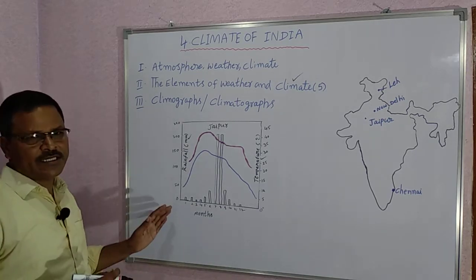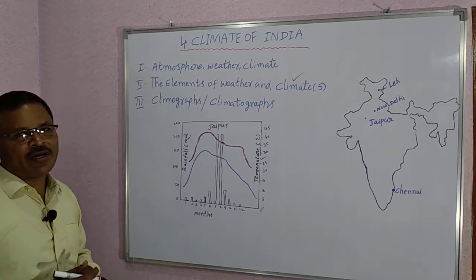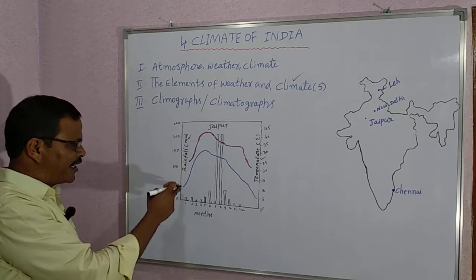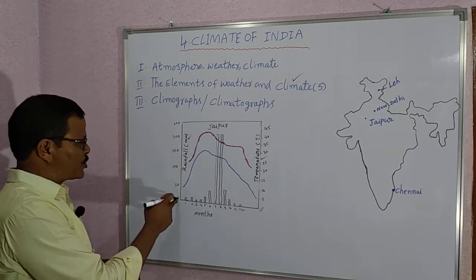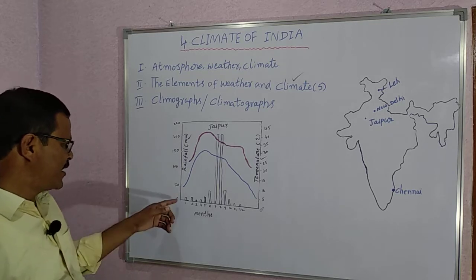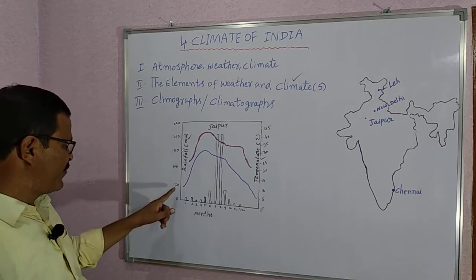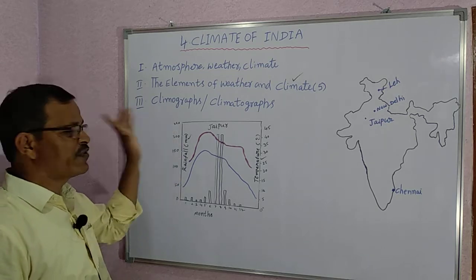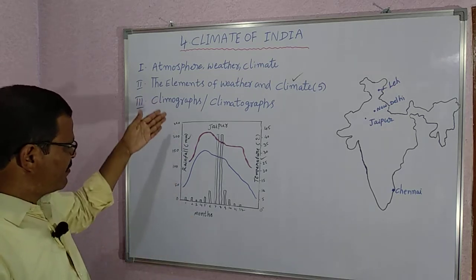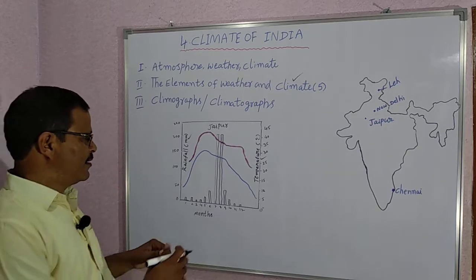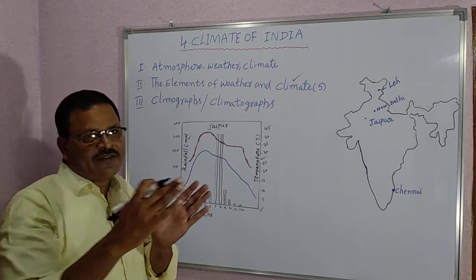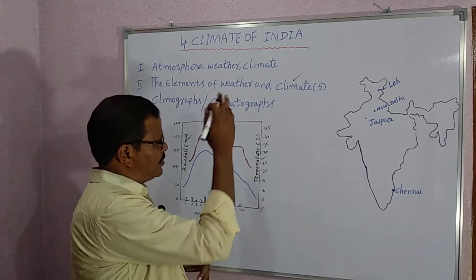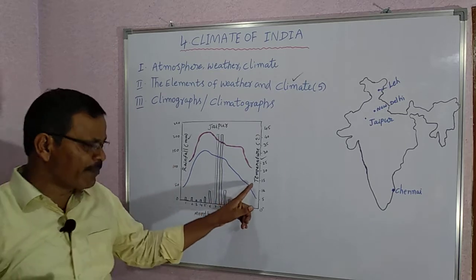If you observe this climograph, this vertical line shows the rainfall. These are the measurements of rainfall: 50 millimeters, 100 millimeters, 150 millimeters, 200 millimeters, 250 millimeters. This vertical line, the right side of the climograph, shows the temperature.